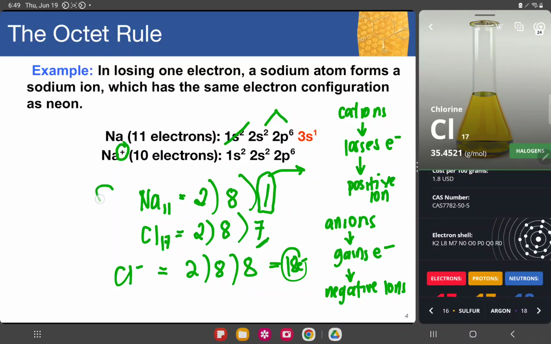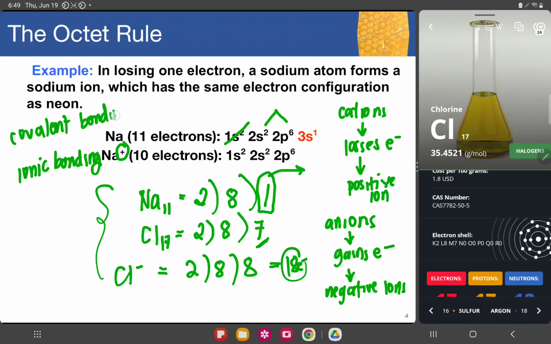Okay? Now, what we call this bond is ionic bonding. This will be further discussed, but its counterpart is covalent bonding. There are a lot of different types of bonding that we'll be discussing after your biochemistry. But for this one, we have covalent and ionic bonding. Covalent bonding exists in the sharing of electrons. Usually, this exists in organic compounds such as those that contain carbon.